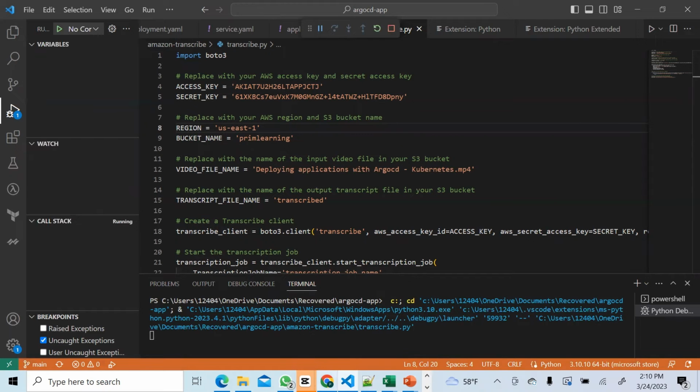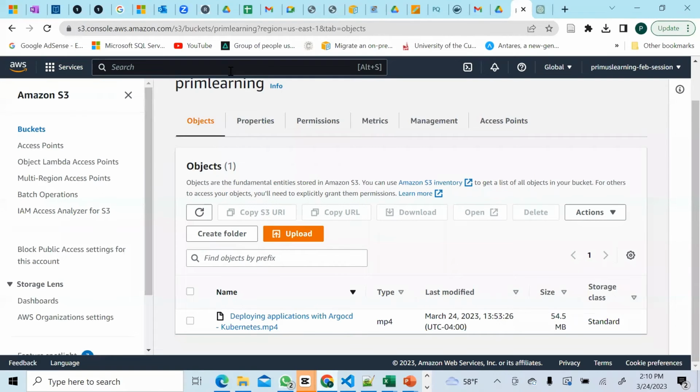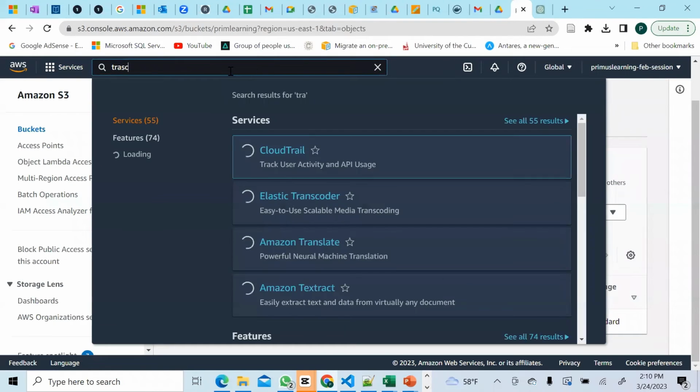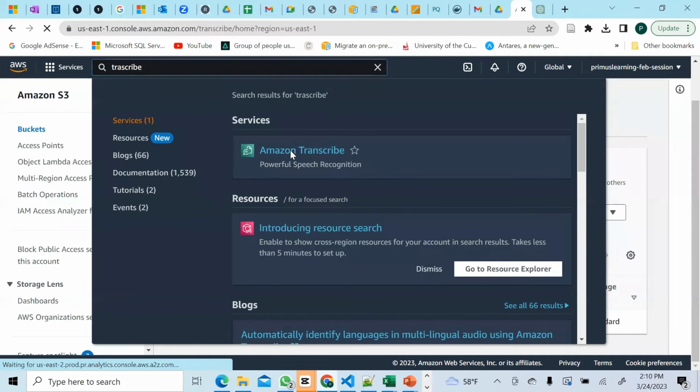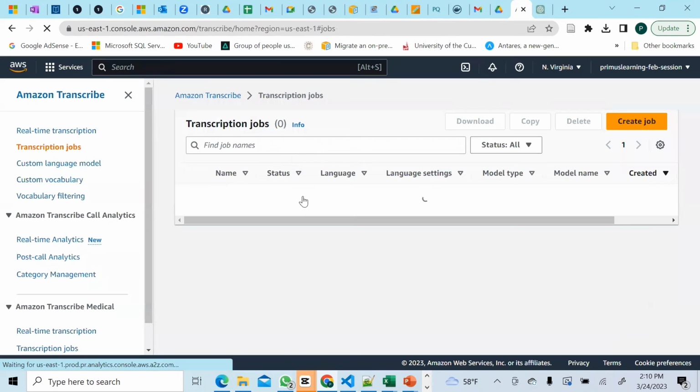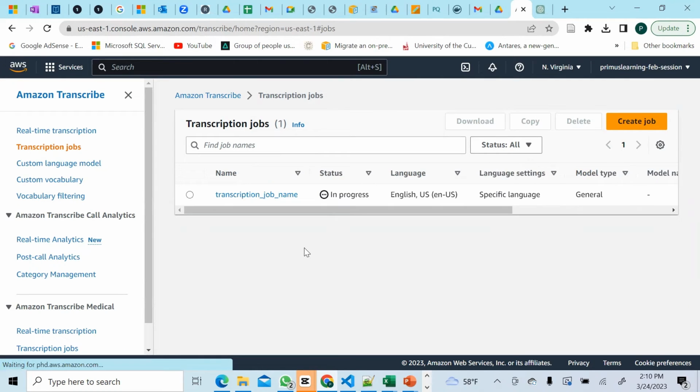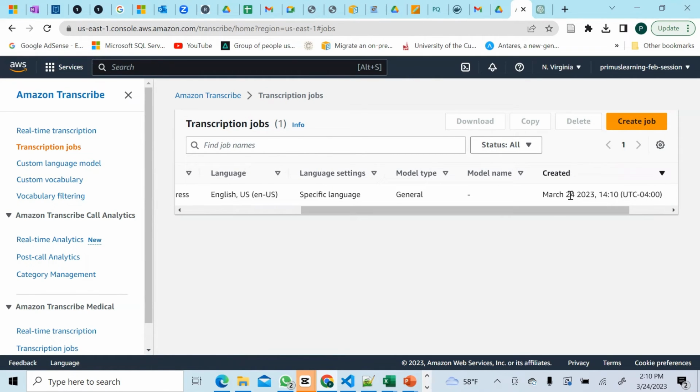So if you go into the AWS console now, into the Transcribe service, you should see that a job has been created. Remember we deleted the job that we created earlier here, right? So a new job should be coming up with the job name that we just described below. You see, it's in progress. This is the job that it created a moment ago. Today is the 24th of March 2023. It just created that job at 14:10 here, which is the same as 2:10 p.m. And so the job is still running.